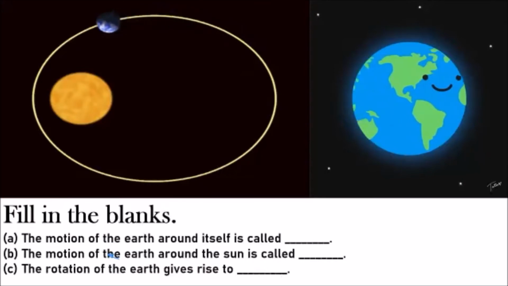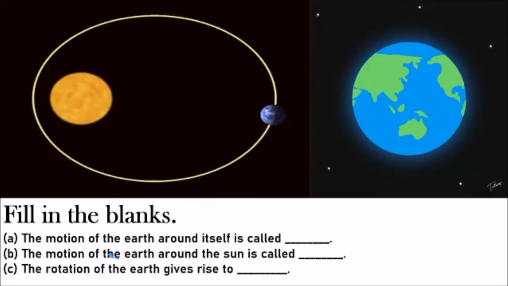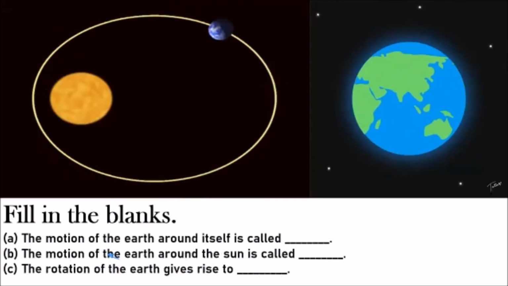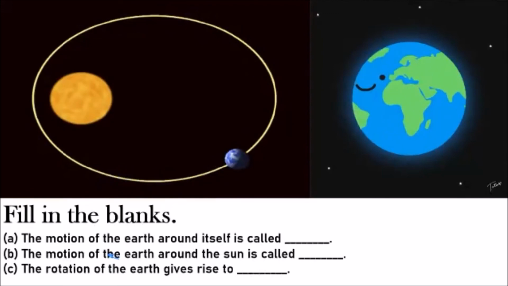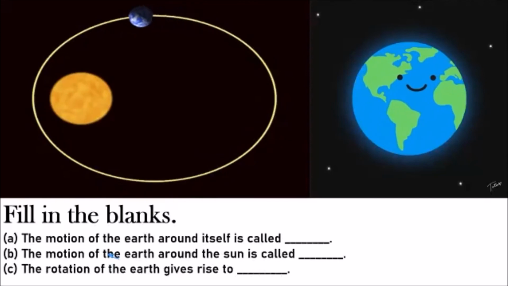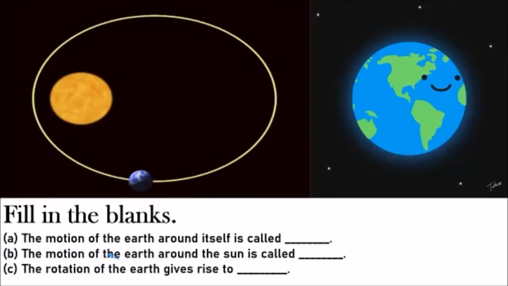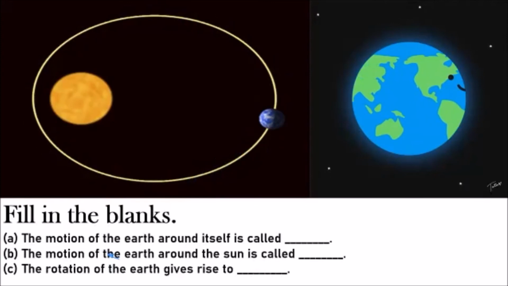Okay, all of you quickly go on to your chat boxes. All right, so let's see whether you are able to answer these questions. Fill in the blanks. The motion of the earth around itself is called? Come on, chat box, everyone. Very good. Rotation. Very good, children. The motion of the earth around itself is called rotation.